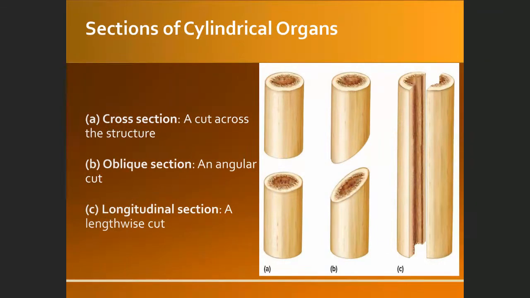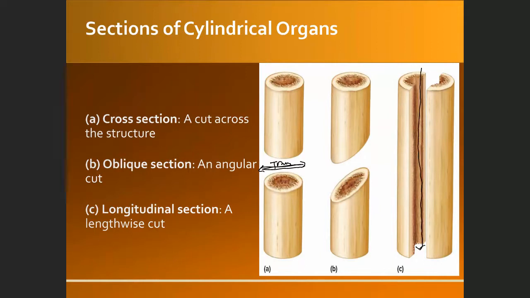Okay, for the cylindrical organs, we can also see the difference. This one is cutting in the middle, top and bottom, so this is going to be cross or transverse. This is called the longitudinal section or plane.